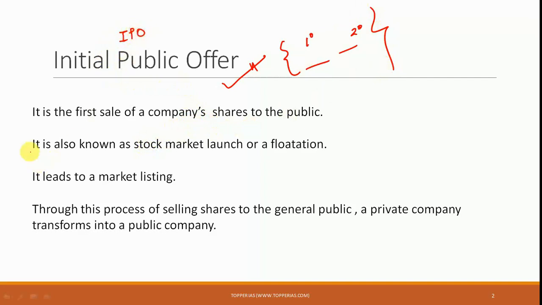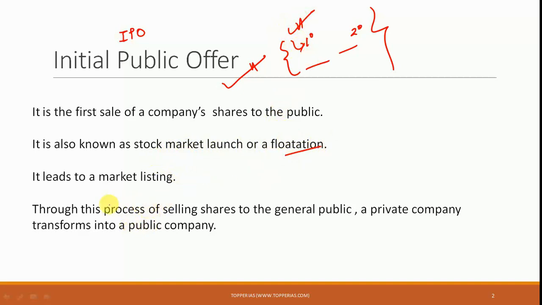Now, an IPO is the first sale of a company's shares to the public, which means that when a company sells its shares for the first time for gaining some capital in the capital market, that particular sale is what is known as the IPO. As we all know, this is something that is done in the primary market. It is also known as stock market launch or flotation. So these are some other terms.